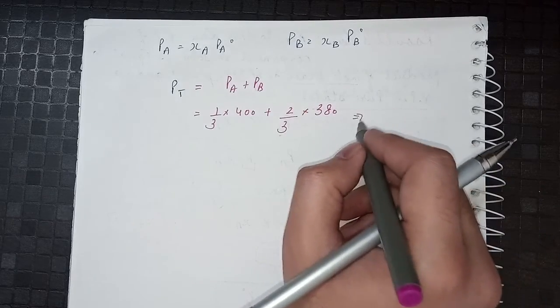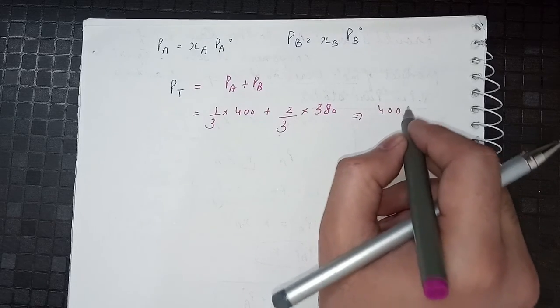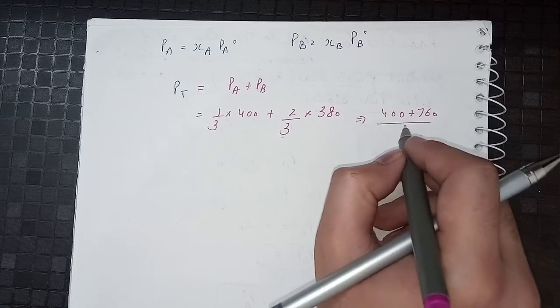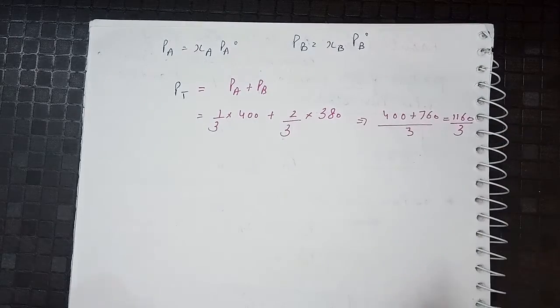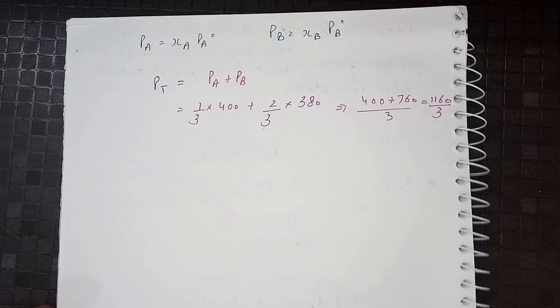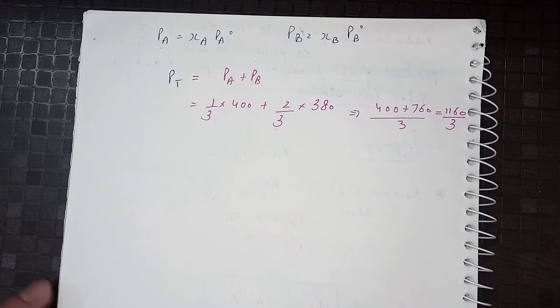If we solve this, it becomes 400 plus 760 over 3, that is 1160 by 3. This will be the vapor pressure of the mixture in the given question. In this way we can solve these types of numericals.